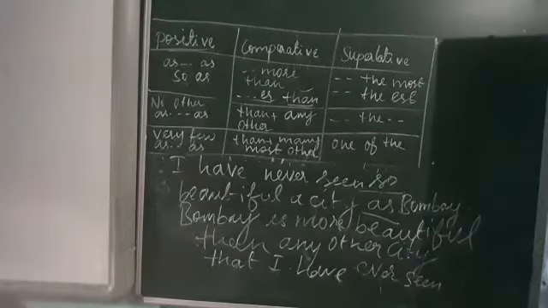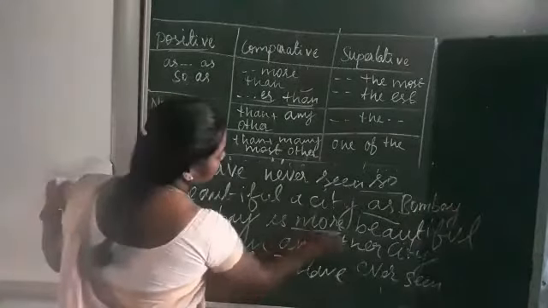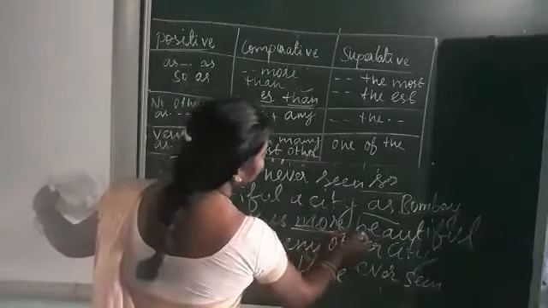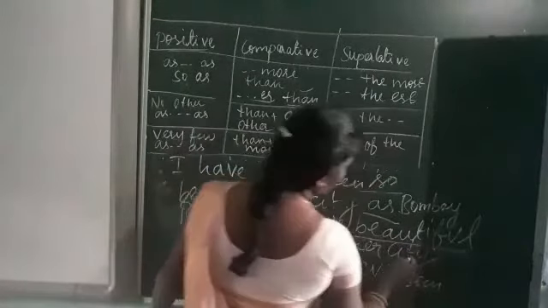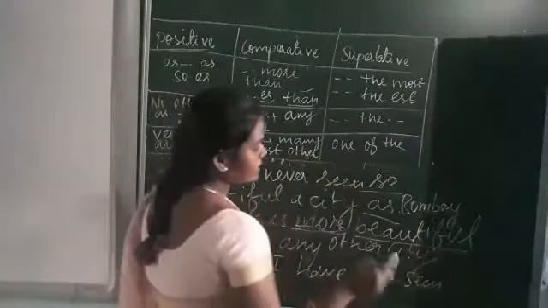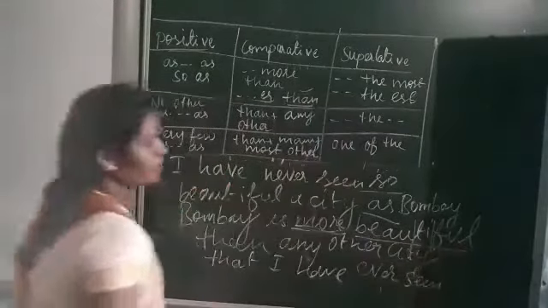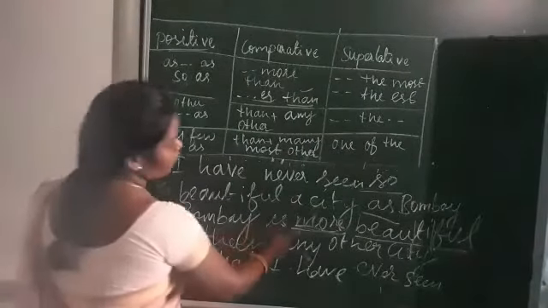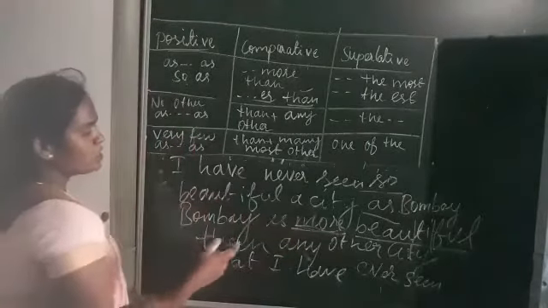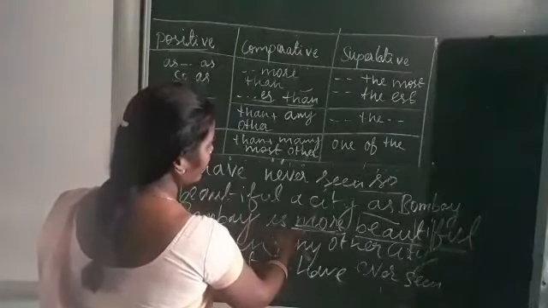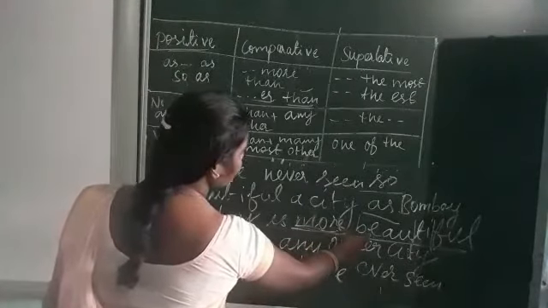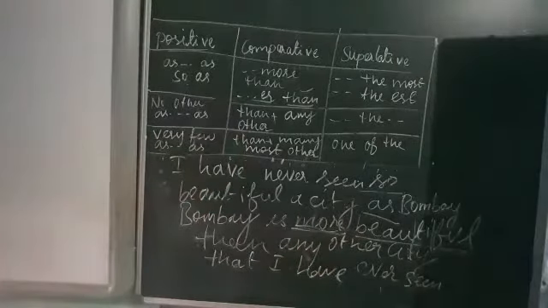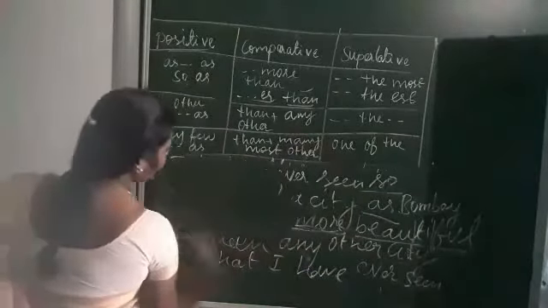Okay, so why do I use more in the comparative degree? Because beautiful is an adjective, isn't it? So beautiful has 3 syllables, isn't it? More than 2 syllables means we use more in the comparative degree, most in the superlative degree. So why do I add more here? Because the adjective has 3 syllables, so I used more before the adjective. Understand? So now how do we change to the superlative degree?